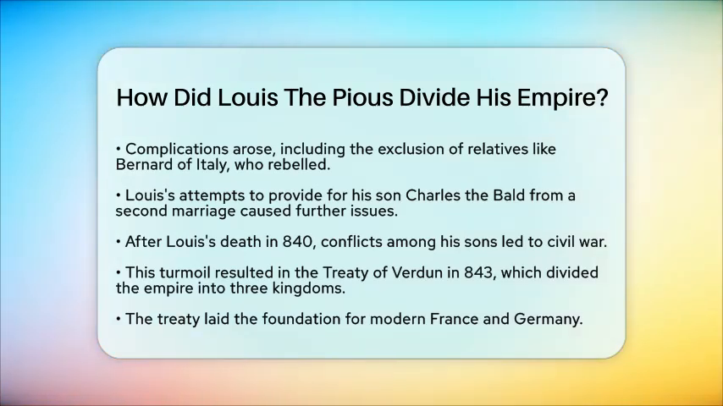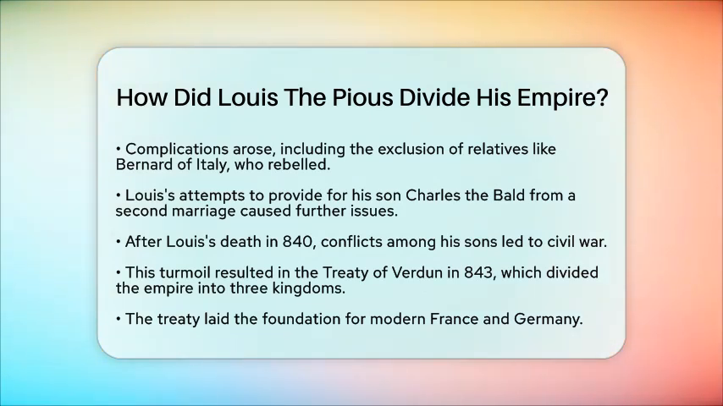civil war. This turmoil ultimately resulted in the Treaty of Verdun in the year 843. This treaty formally divided the Carolingian Empire into three distinct kingdoms, laying the groundwork for what would become modern France and Germany. In essence, Louis the Pious divided his empire by assigning his sons subordinate kingdoms while keeping the overarching authority of the emperor intact.